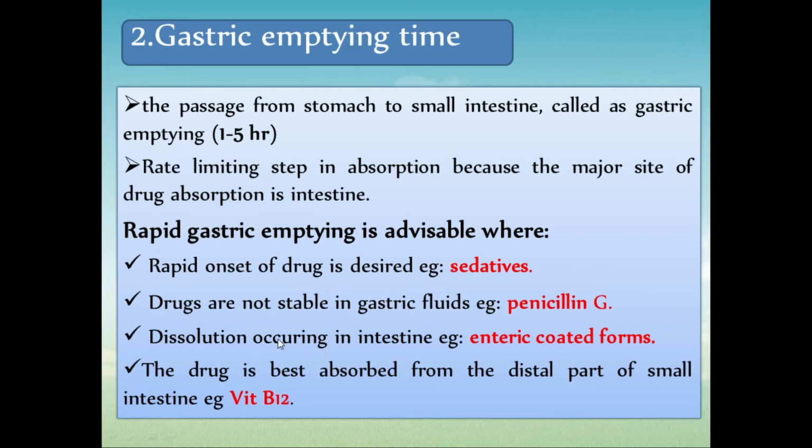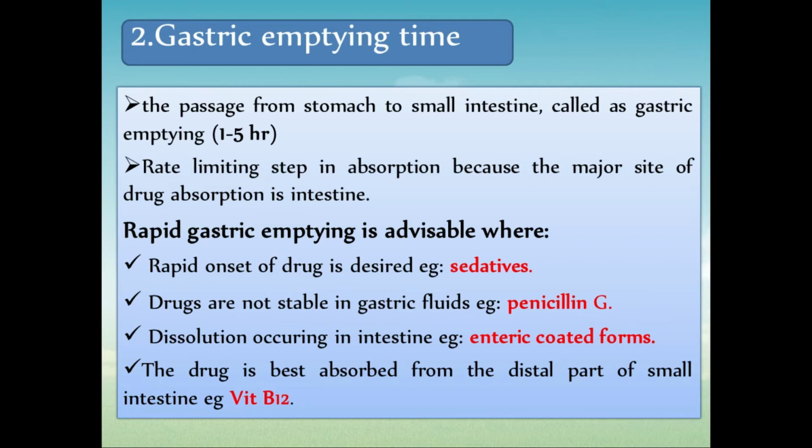Then, when dissolution occurs in the intestine. Okay, an example is the enteric coated tablet, which we also saw last year. In enteric coated tablets, generally the drugs remain unstable in gastric acidic conditions, so these tablets should enter the intestine as early as possible, and rapid gastric emptying is advisable.